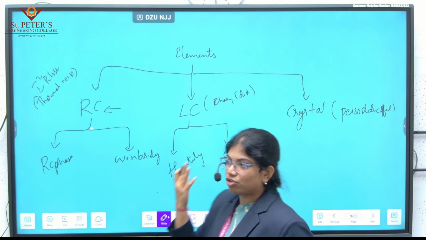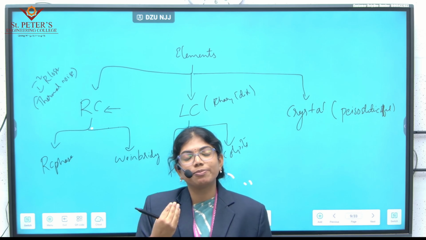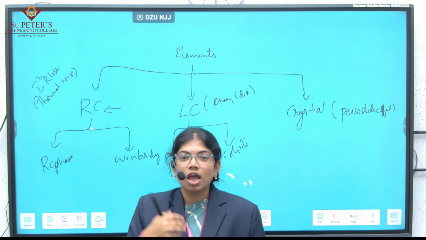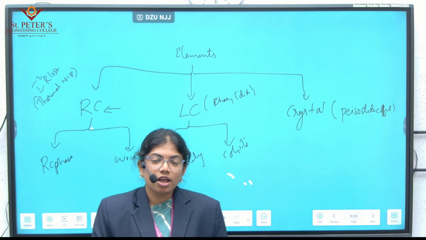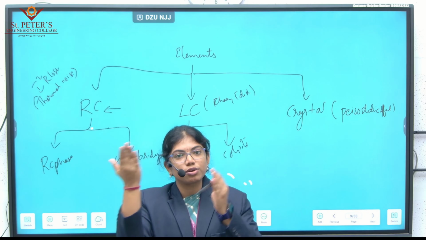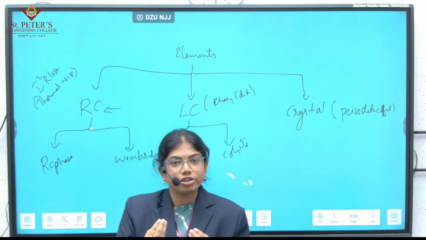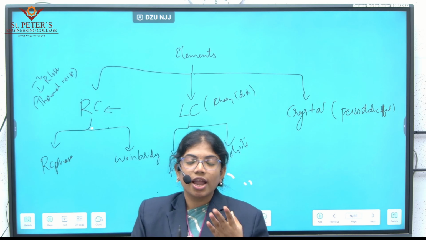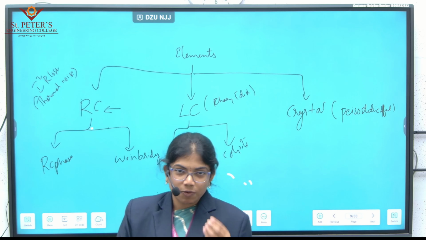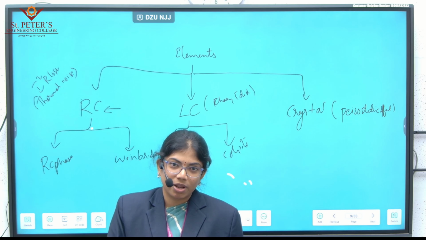Okay, now applications of oscillators. Now we have various types of oscillators. Among the various applications of oscillators, one major application is in communication systems. In a communication system we have a carrier signal, right? The carrier signal takes the information to a particular region to transfer information from one point to another point. So the carrier signal is a very good use of the oscillator. Next we have digital electronics. In digital electronics we have one great application, that is a clock, right? Without a clock there is no sequential circuit, without a sequential circuit there is no chip. So it is a great application of an oscillator. These are the major two applications of an oscillator.